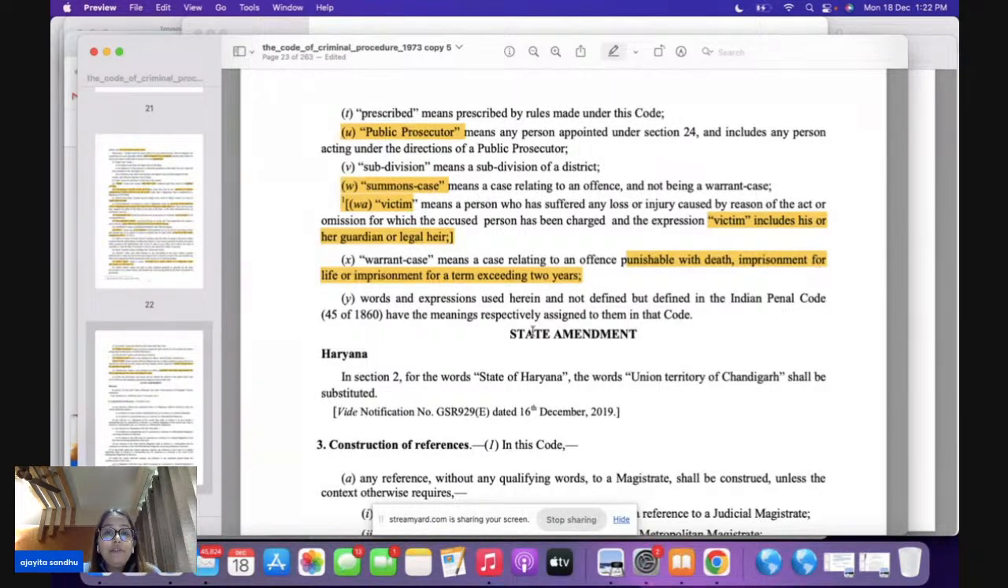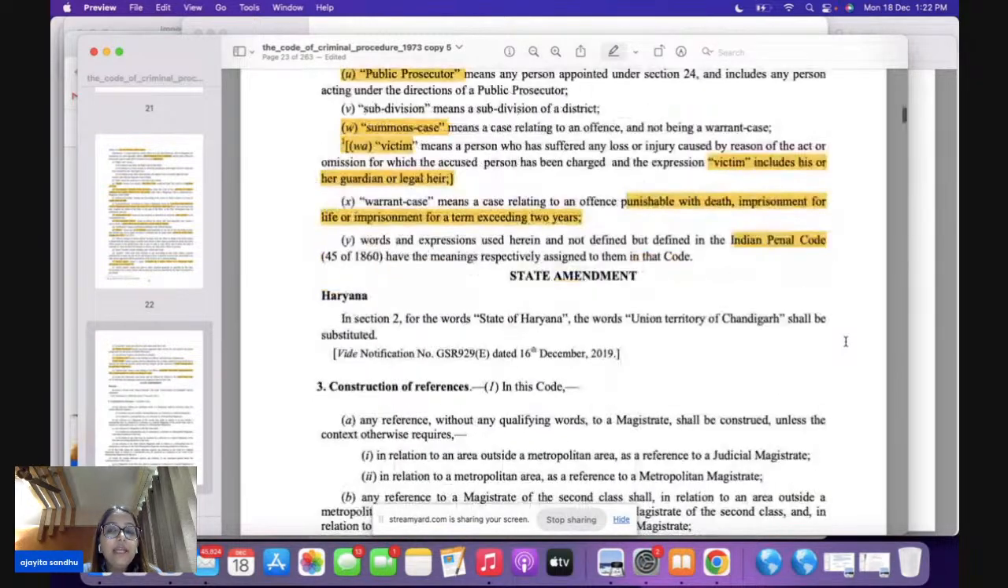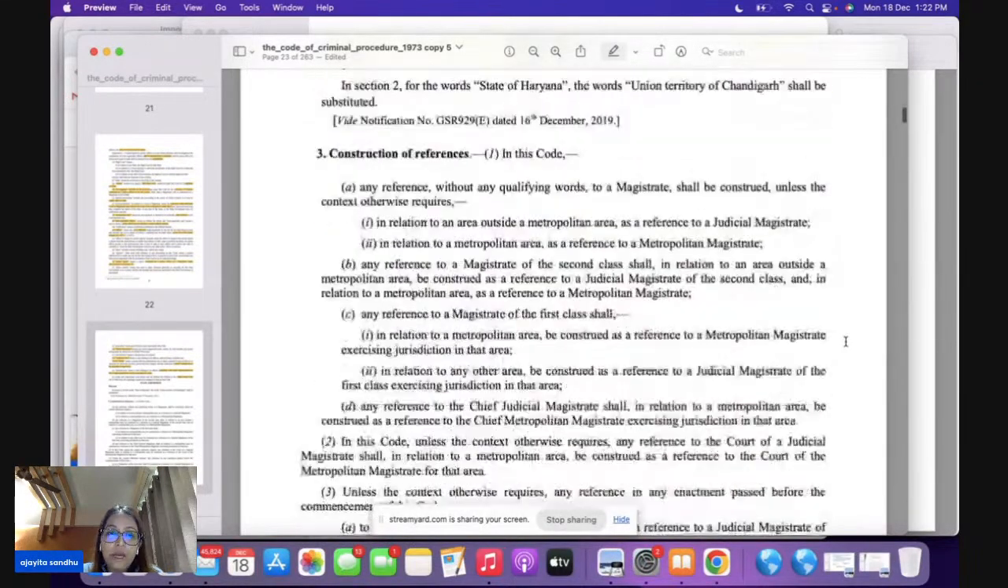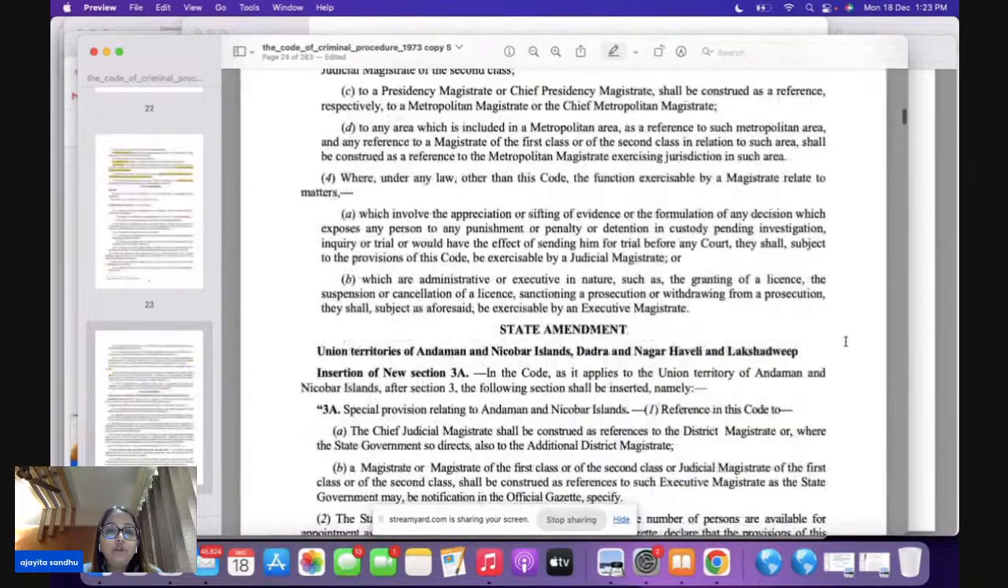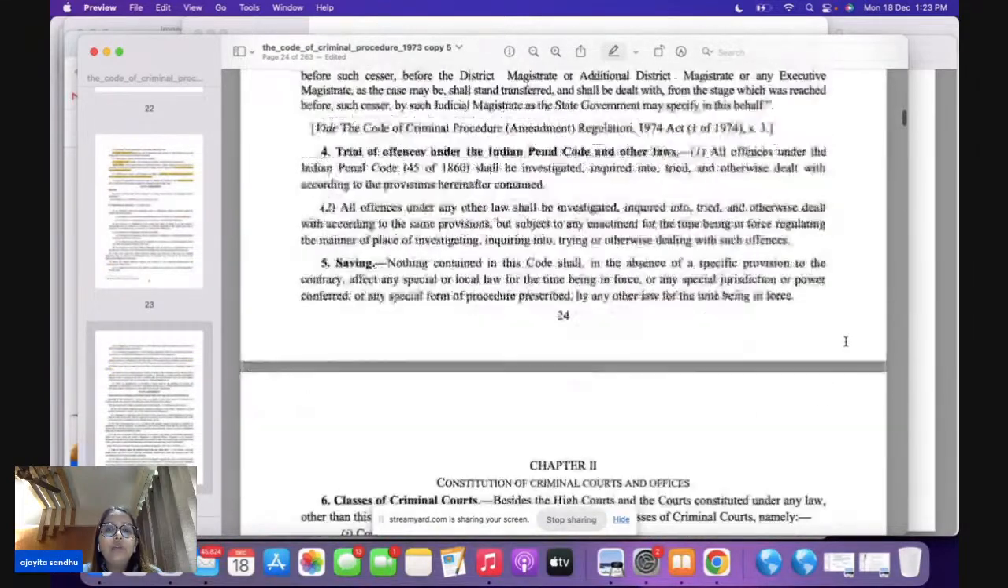Now, if you come to the last definition, it makes it very clear that if there is a word or an expression which is not defined here, the definition will be looked into in the IPC. If you have any particular word or expression which is not defined in CrPC, but it is defined in IPC, you are going to look for the meaning which is given in IPC. On this note, all of you, please come to Section 4. Now, Section 4 is a very important question for your prelims.